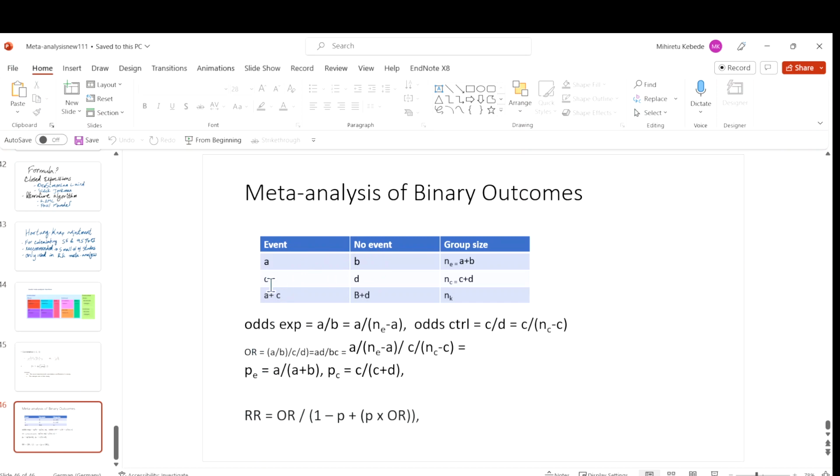But if you want the risk ratio, the standard error of the risk ratio would be calculated differently, because you take the probability of an event, so 1 over a plus 1 over c, then you subtract the variance here, so 1 over the total, and then you subtract again, and then you take that under the square root. I will show you that one in a minute.